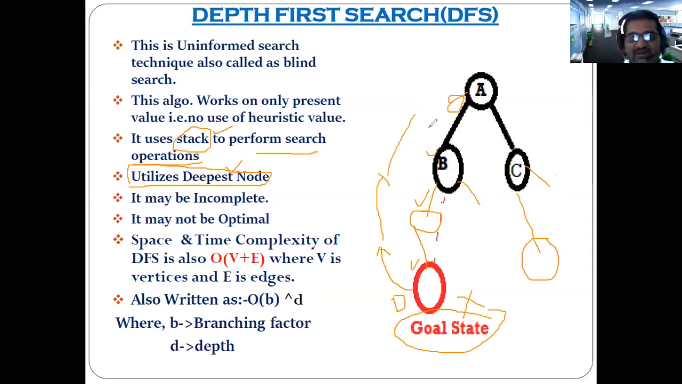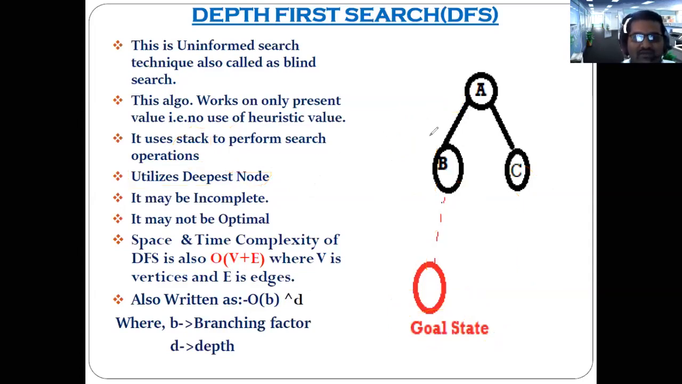So from here, depth first search has to backtrack. Backtracking. Again he has to go back. I hope you remember these things. So again he has to backtrack and start searching again. Understood? That's why I have written here that depth first search utilizes the deepest node. Then here I have mentioned some characteristics also. The solution provided by depth first search may be incomplete. What do you mean by incomplete?